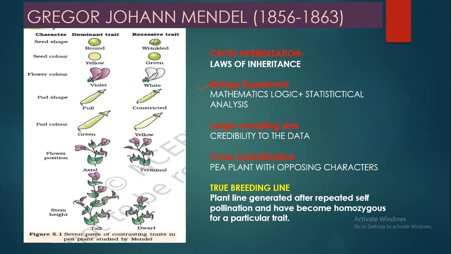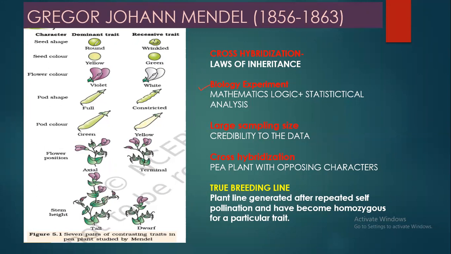If you see in a diploid organism, for every trait you have two genes, because you receive one from your father and one from your mother for that particular trait.